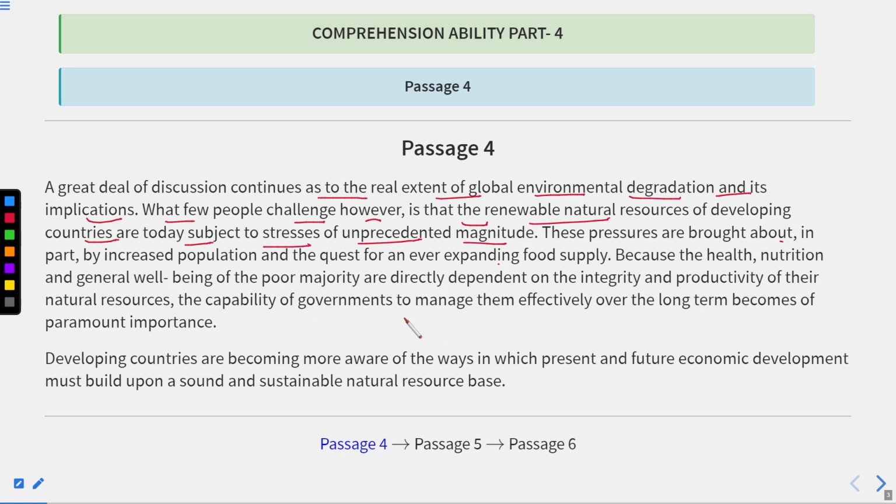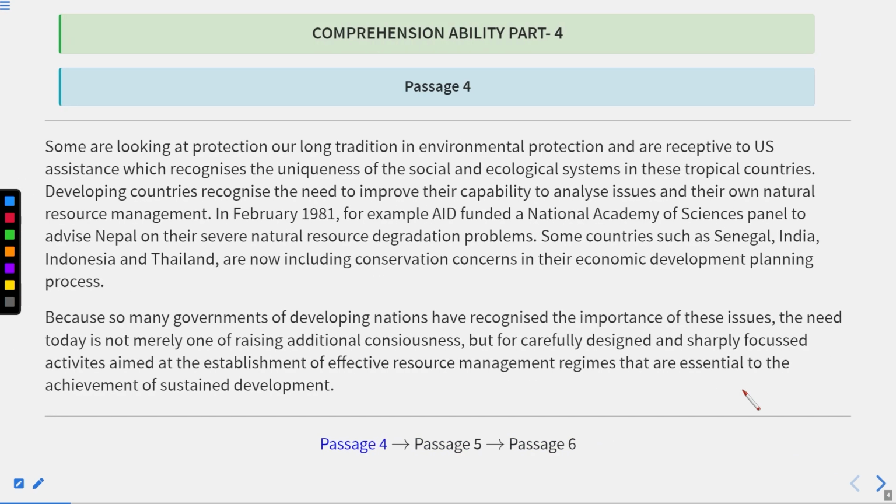Now let us scroll down and see if it is written here that we can see Asian and African countries. Some are looking at protection, a long tradition of environmental protection. Okay, it is US, and then after this. Now, if you see in this line, some countries such as Senegal, India, Indonesia, and Thailand are now including conservation concerns in their economic development planning process. So here you can see that we are talking about countries like Senegal, India, Indonesia, and Thailand.